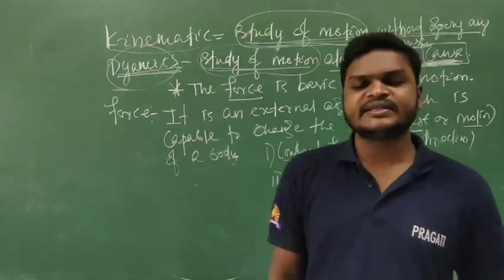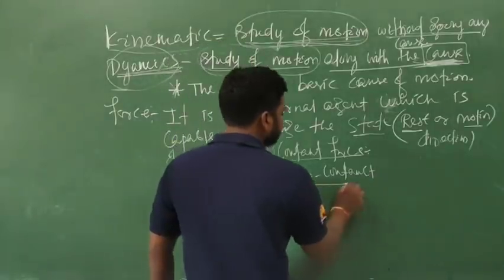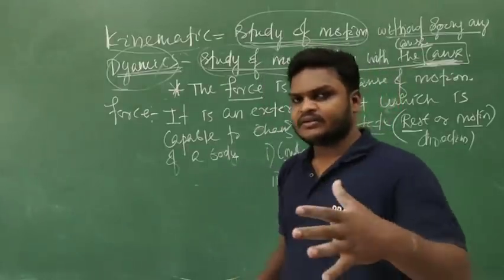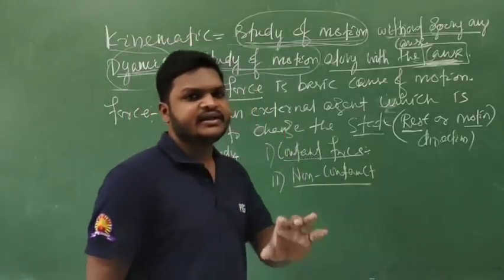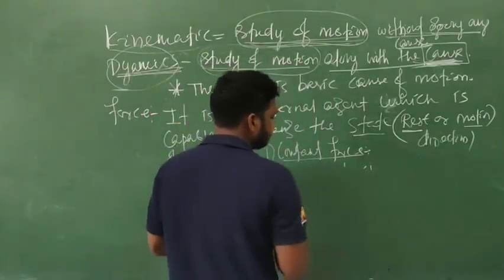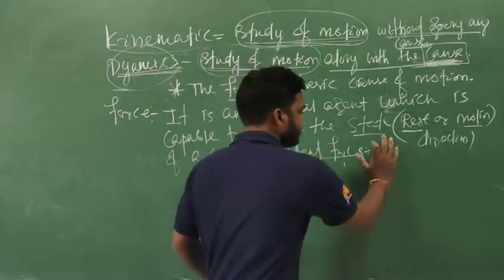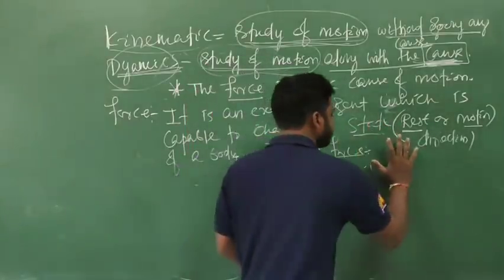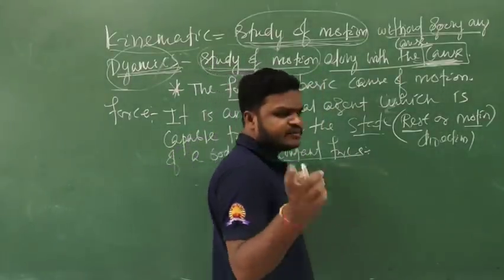The force which is exerted between the actual contact of two bodies is called contact force. And non-contact force is the force which is exerted between two bodies without contact, when there is no contact between the two bodies. For example, if I push this board, then this is contact force. That means this force I press, I say this force is frictional force. So frictional force is a type of contact force.